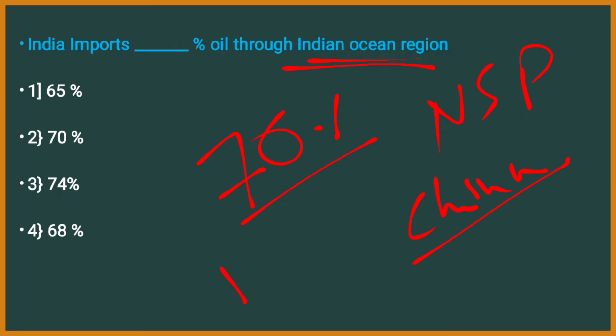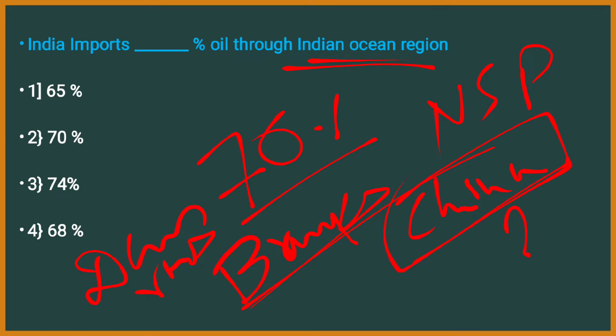its one policy, that is, they are building banks, dams, roads, and it has evolved with one policy. Which is that policy? Do comment it in the video below. To tackle that policy, India is trying to become the net security provider in the Indian Ocean region. From that region, India imports 70% of its oil.